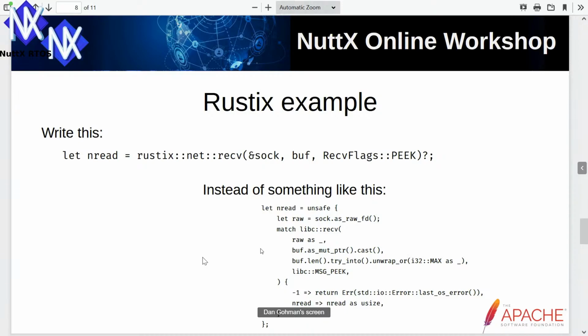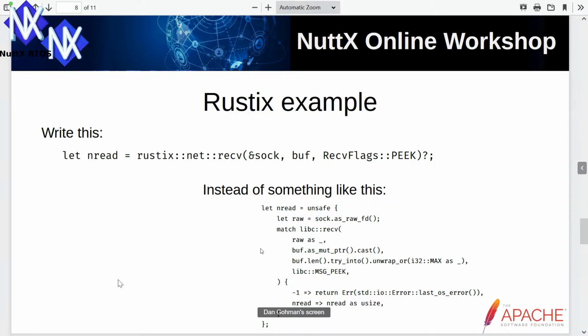You have to get the raw file descriptor out of the socket, to be able to pass that directly. Eventually, you have to cast the raw file descriptor to another type because different platforms' receive functions use different types. You have to get the raw pointer out of the buffer and cast that. You have to get the length out of the buffer, and eventually cast that, because different platforms' receive functions take different lengths. And you have to pass this MSG_PEEK flag, which is of type int, so there's no checking to see that you pass the right flag to the right function.